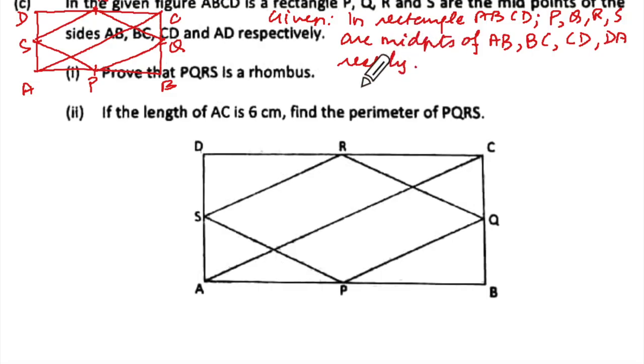And then they are saying to prove that PQRS is a rhombus. That is the first one.